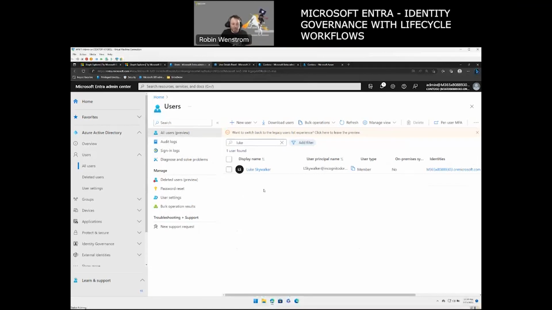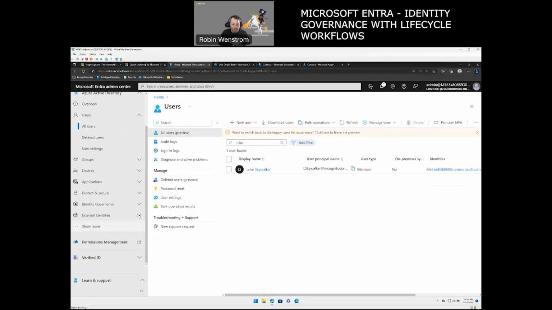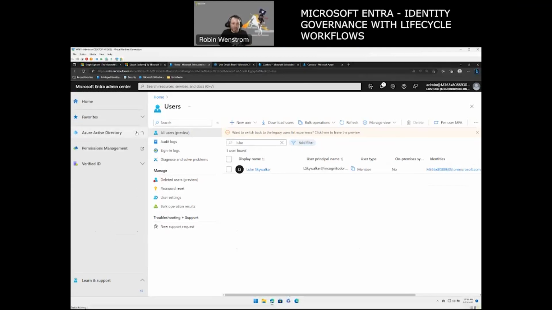So Entra basically is, can we understand it this way? Entra is Azure AD plus the one you mentioned, what's the other one? So Azure AD plus the permission management plus the Verified ID. Yes, sir. So the easiest way I've seen, when I'm speaking to my product team and when they teach us about this, is that Microsoft Entra is identity. So everything identity related goes into Microsoft Entra. Okay. So it's a superset of Azure AD. Very much so.